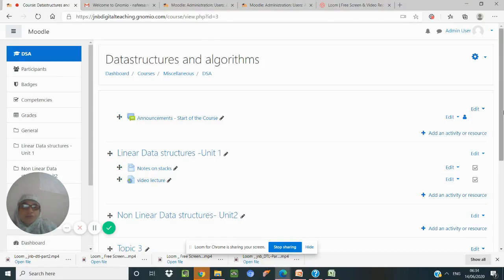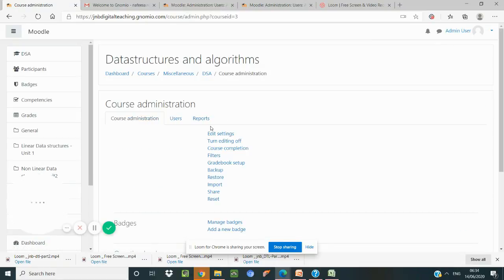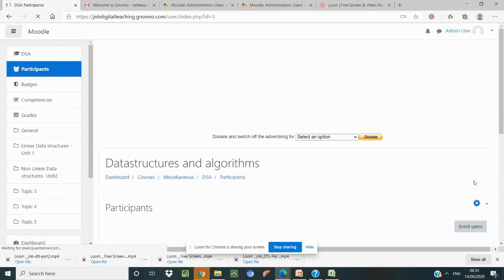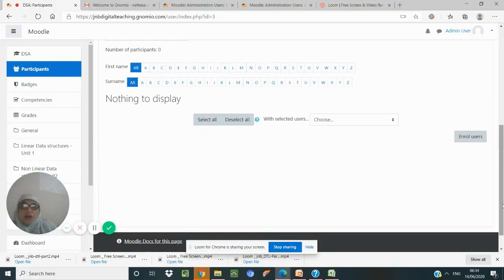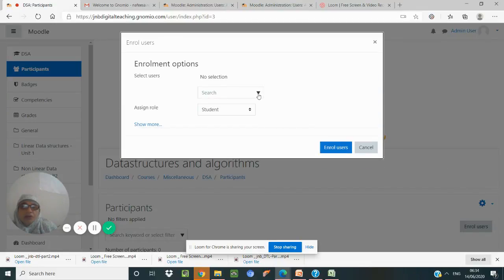For enrolling, we go to more, then to users. Now you see enrolled users, and there is nothing to display here. So now we have to select the users and enroll them.